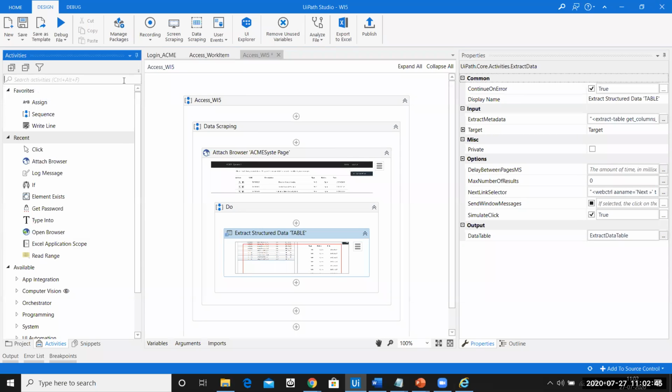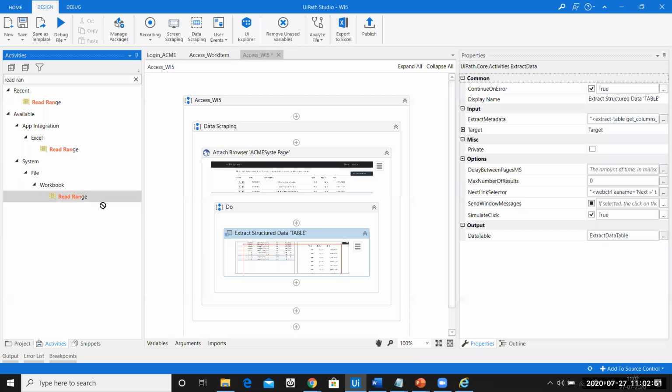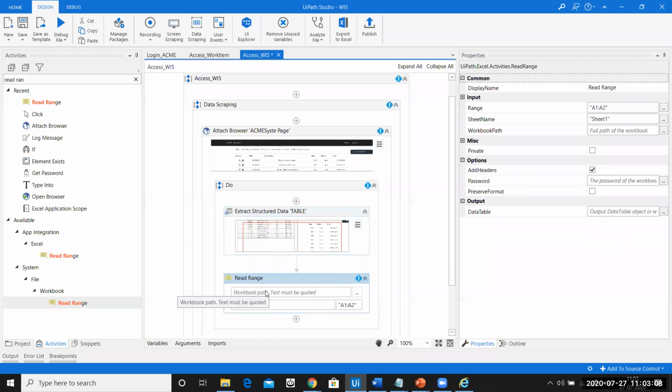Now, for the sake of simplicity, to understand whether the scraping has been successfully completed, I'll store it in an Excel file. Ideally we are not going to store it because our automation process does not say to store the information in an Excel file, but only for our understanding, I'll save it into the Excel file and let us see if the data is successfully scraped or not. So let me give the workbook a name.